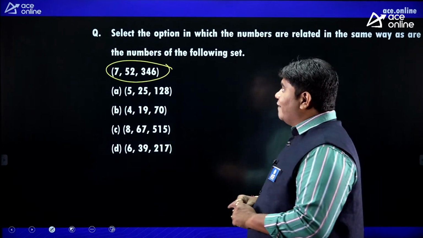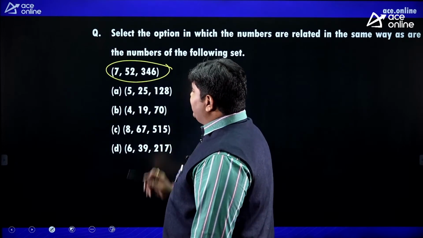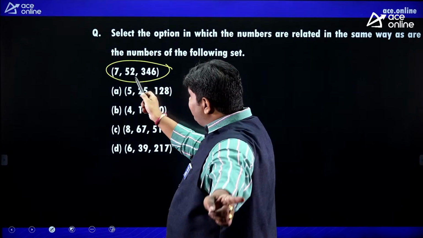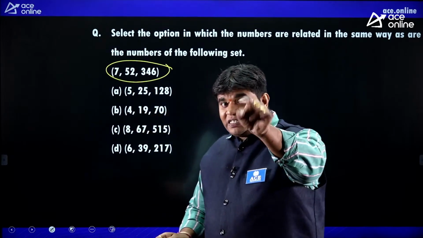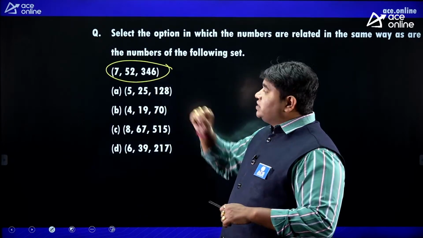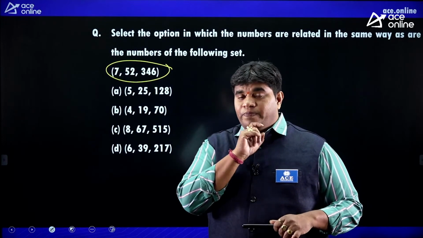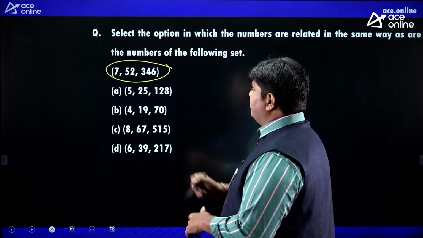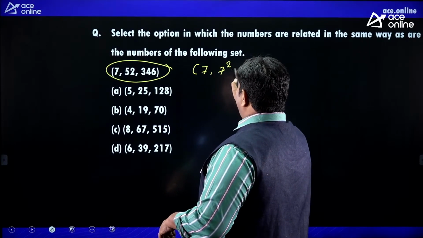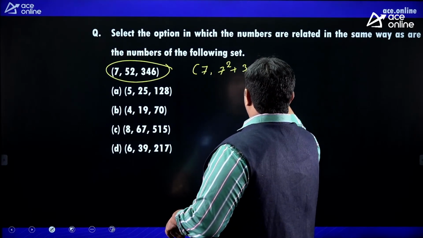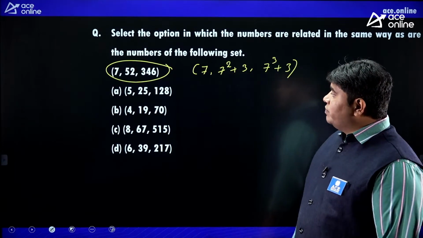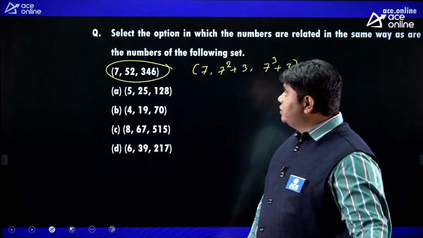So 752, 346. You can observe 52 is the nearest value of the 7 square, 49. 346 is also the nearest value of the cube. Got it? Observe. So it is 7 square plus 3, 7 cube plus 3. Okay. 7 cube plus 3. Got it, all of you?